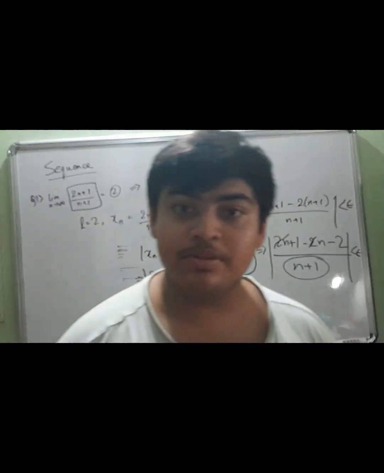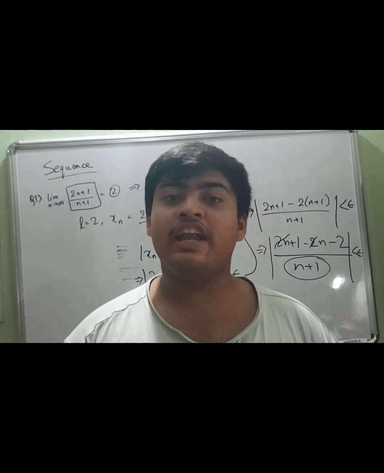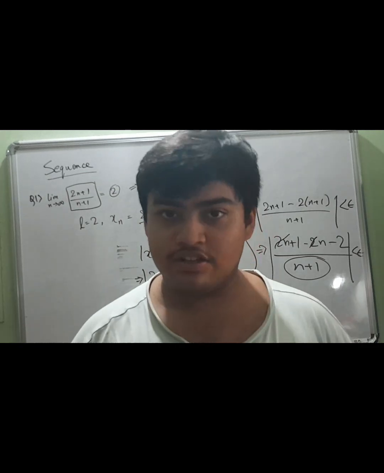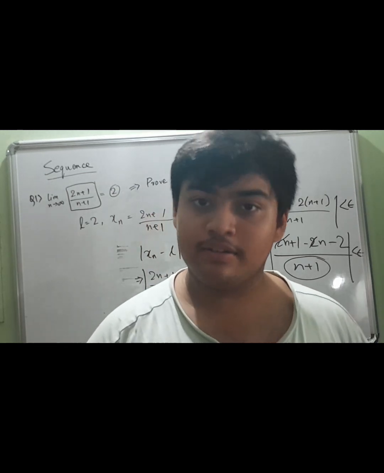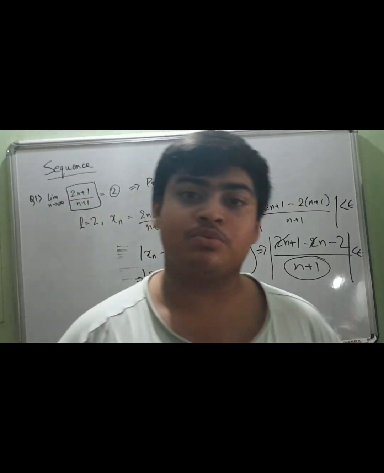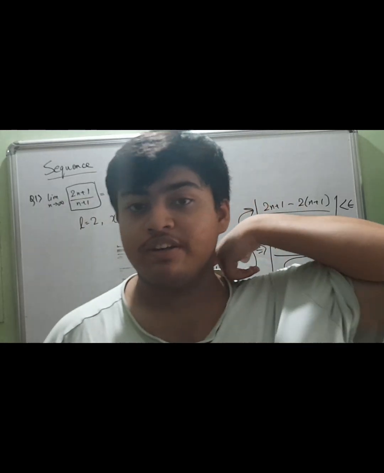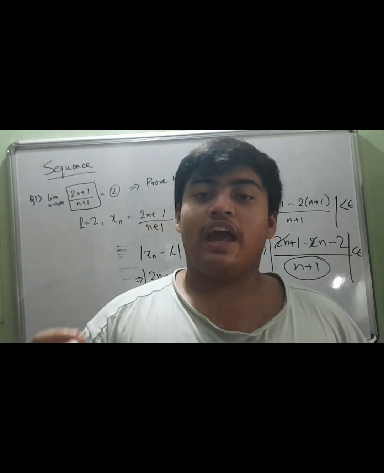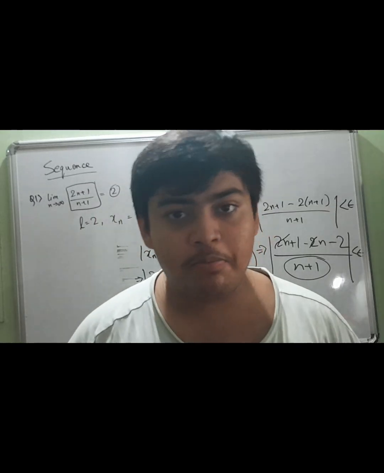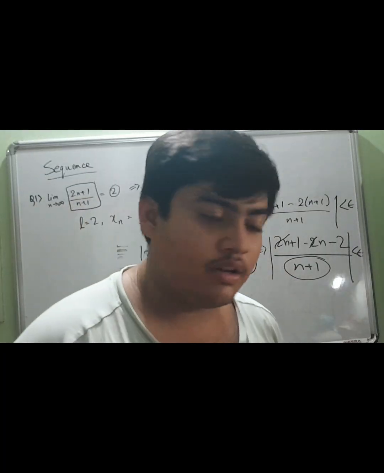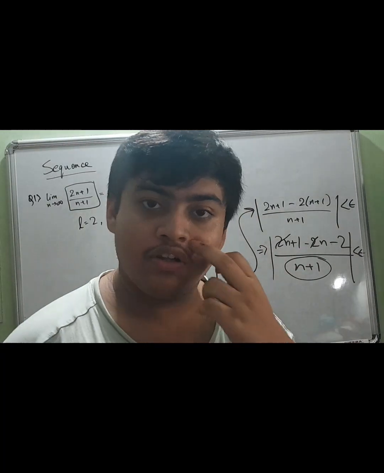So n has to be a natural number, right? So if n has to be a natural number, then n plus 1 also has to be a natural number excluding 1, right? Because n starts from 1 and goes up to infinity, n plus 1 will start from 2 and will go up to infinity, right? So 1 will get excluded. So n plus 1 will always have to be positive, right? So the mod doesn't really matter for this n plus 1, right? It only matters for the minus 1 on the numerator.